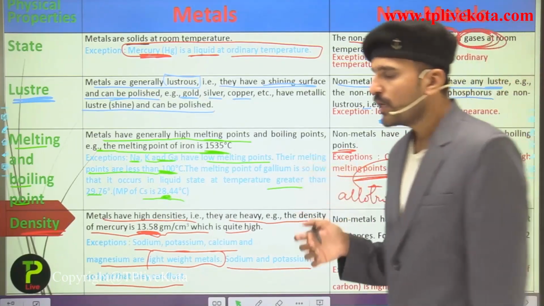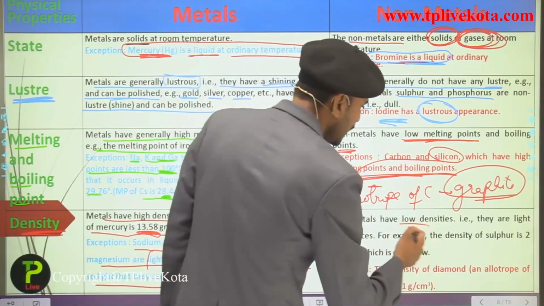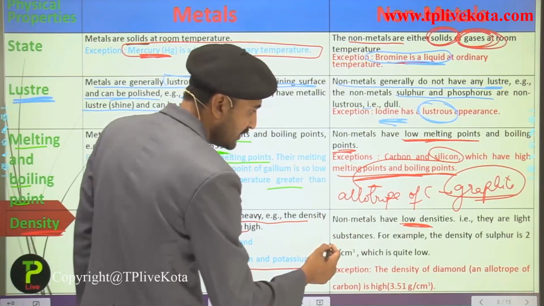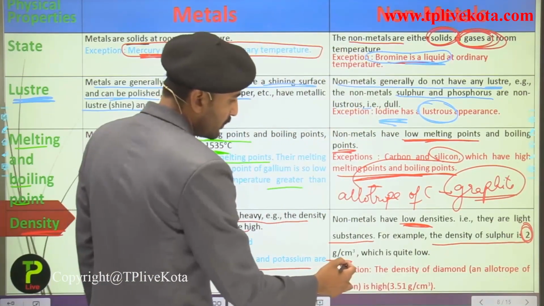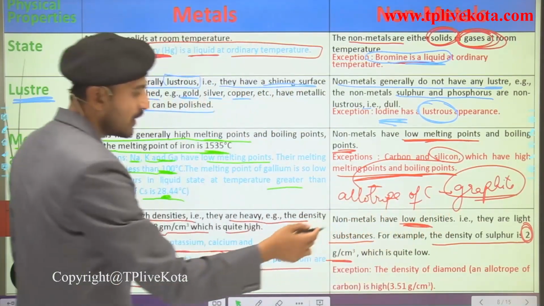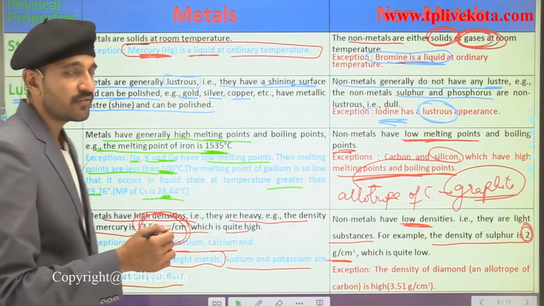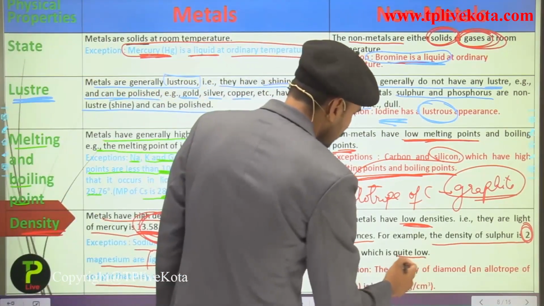Now talking about the density of non-metals, the density of non-metals is very low, that is, they have low density, they are light substances. For example, the density of sulfur is 2 gram per cubic centimeter. So you can see here 2 gram per cubic centimeter and 13.58 gram per cubic centimeter. There is a vast difference between them. So this is quite low.